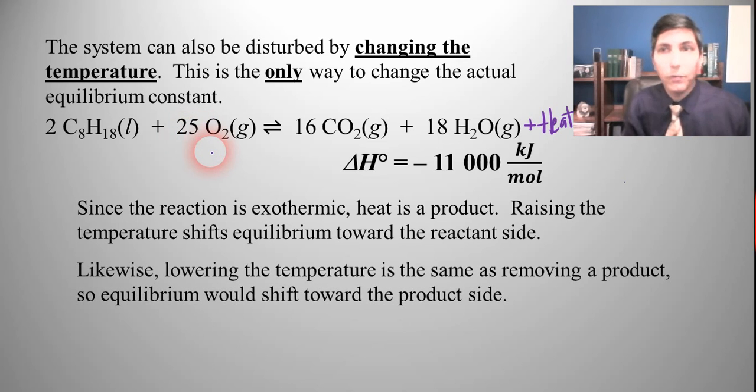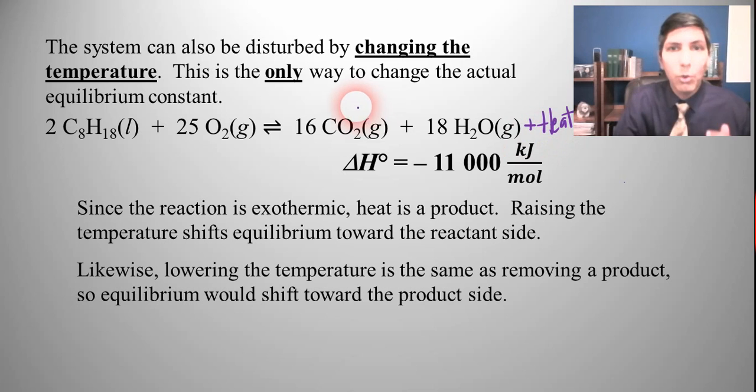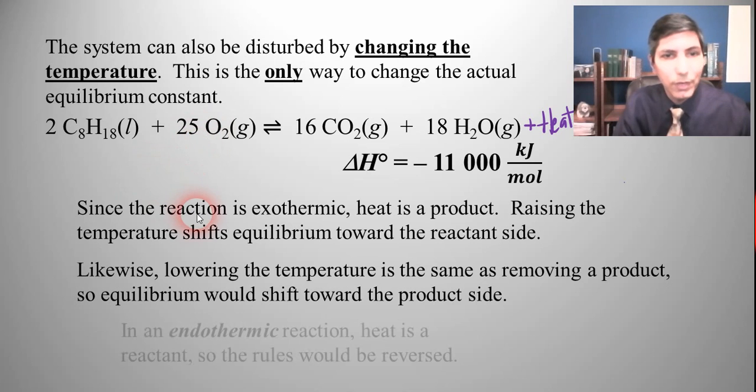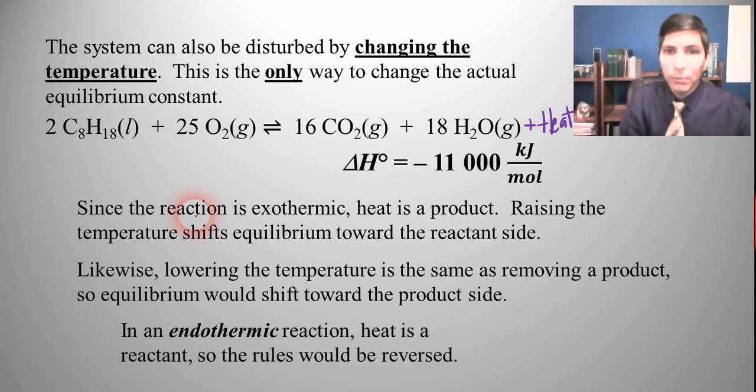Well, guess what? If we lower the temperature, that means we're removing heat, aren't we? So that's just like removing any other product in this case. So if we were to remove the heat, we're going to make more carbon dioxide and make more water vapor at the expense of the reactants. So, of course, if it were endothermic, heat's a reactant, so it goes the other way around.